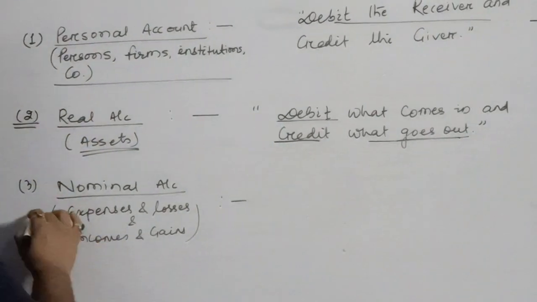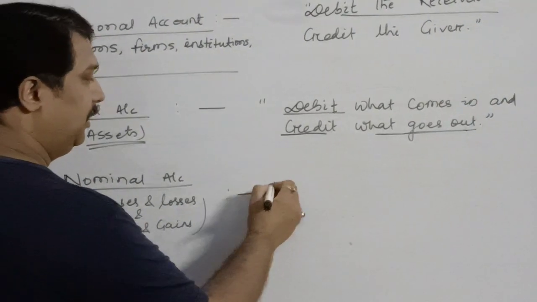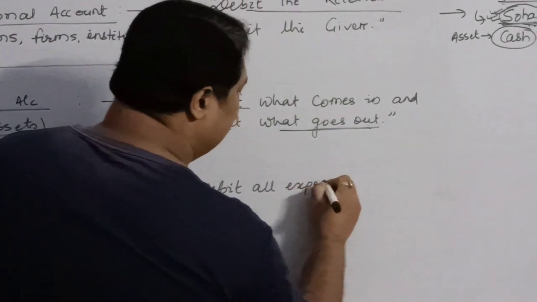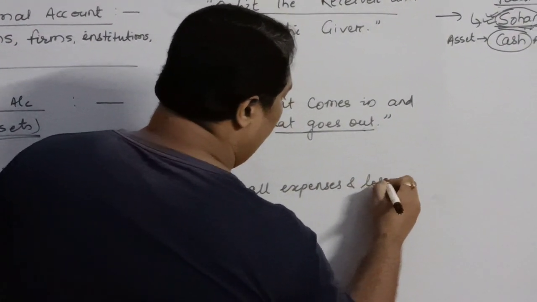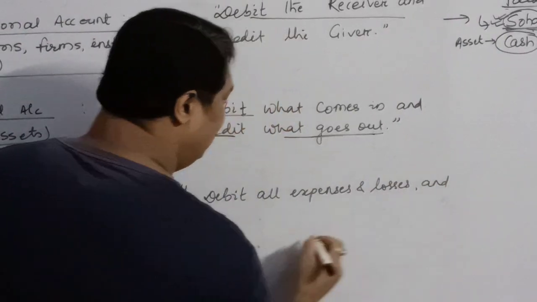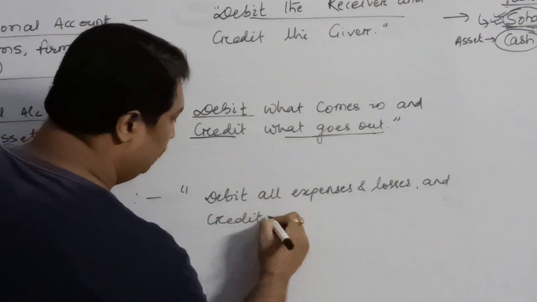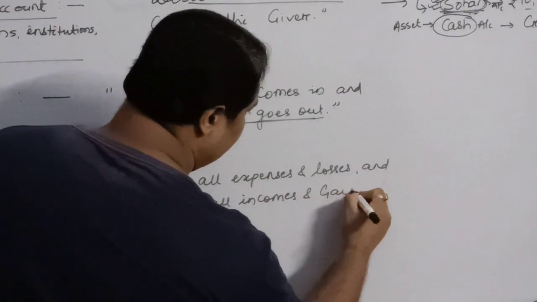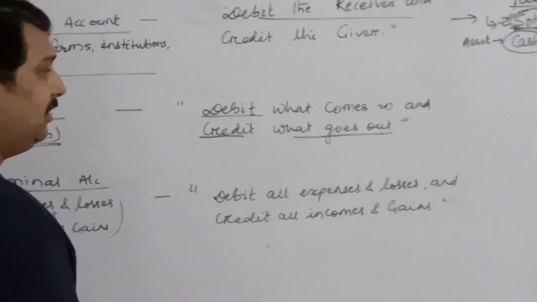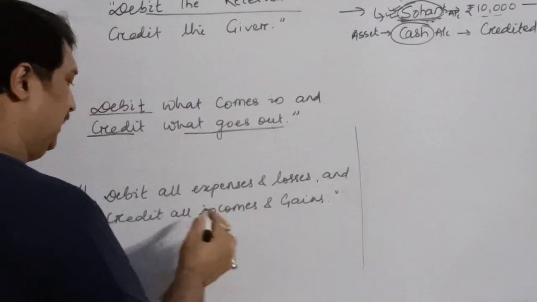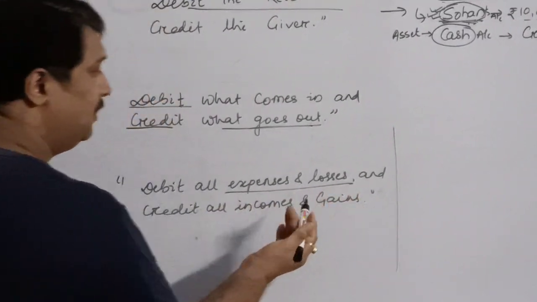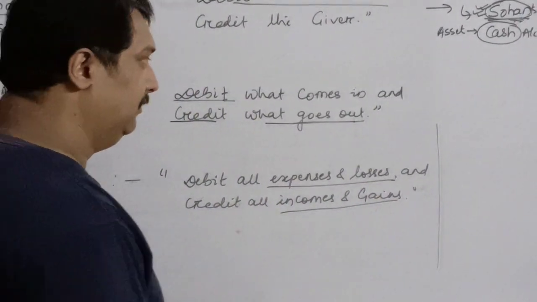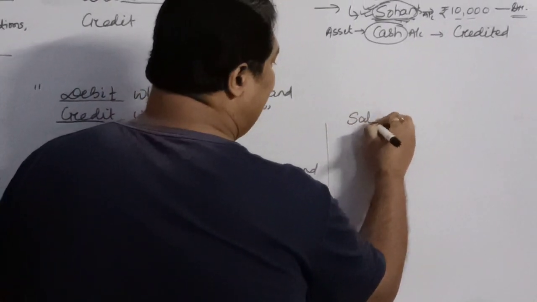Based on their nature, the rule says debit all expenses and losses and credit all incomes and gains. So children, let us take an example over here. Whenever there is an expense or loss, you will debit them. If there is an income or gain, you will credit it.